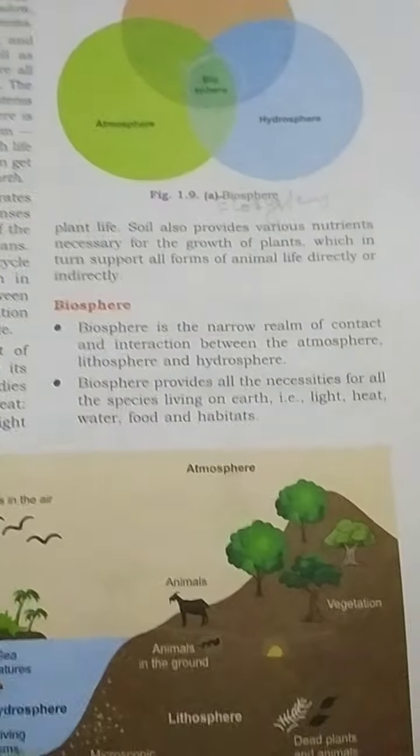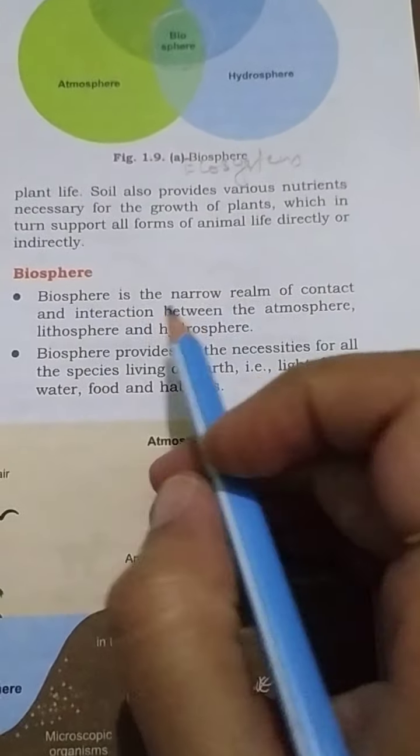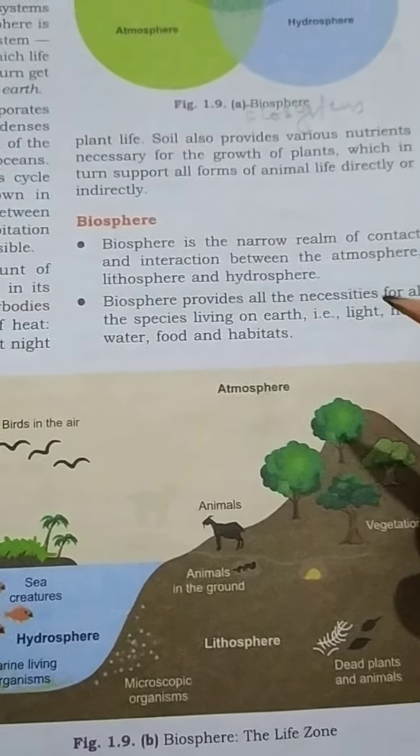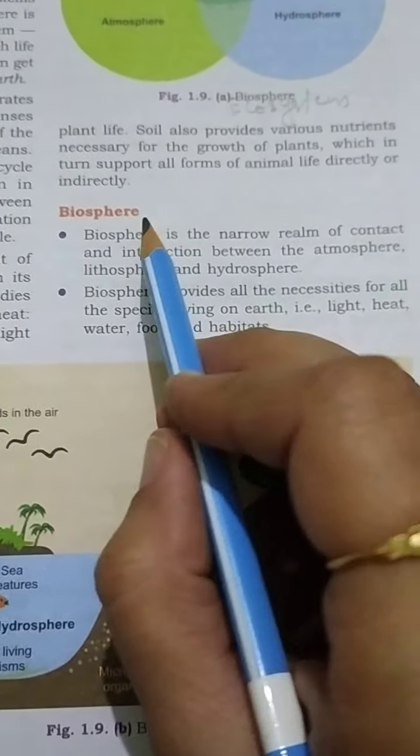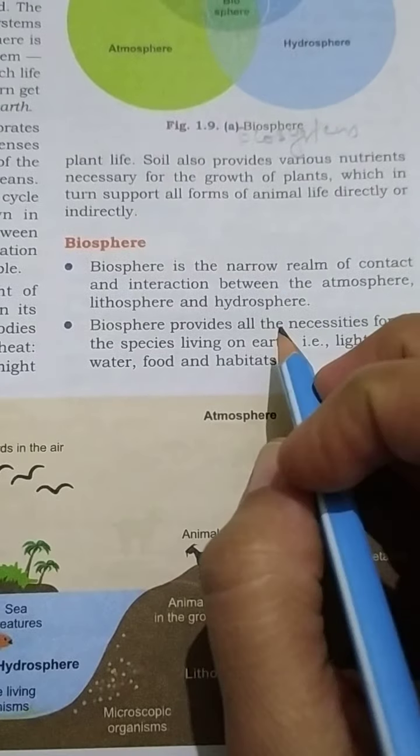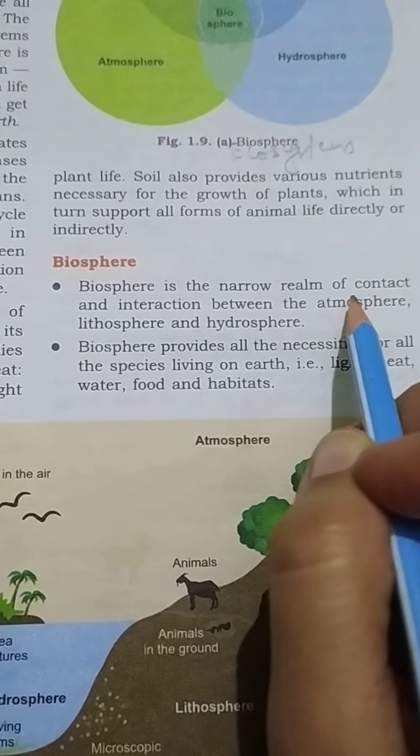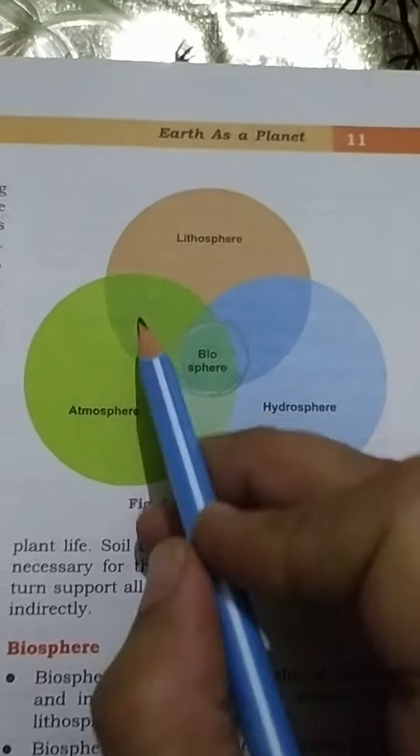Next, we'll study the biosphere in detail. I told you earlier also about the biosphere. The biosphere is a narrow realm of contact and interaction between the atmosphere, lithosphere and hydrosphere.